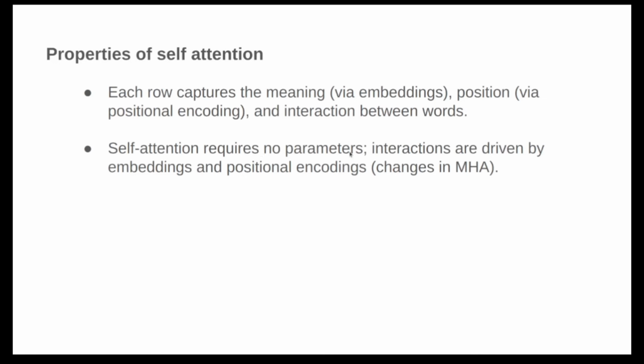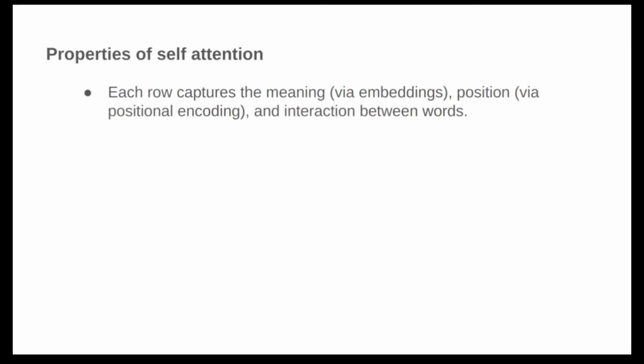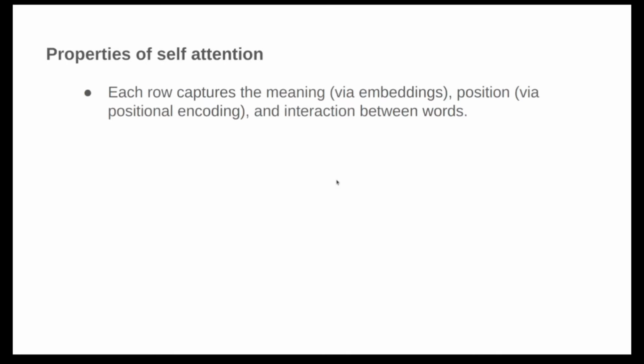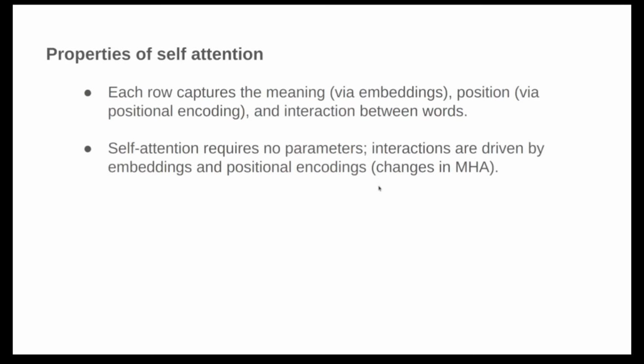This means that with the KQV, we are not doing any manipulations. These KQV are the same as the original embeddings. We are not applying any weight vectors so that they can act differently.